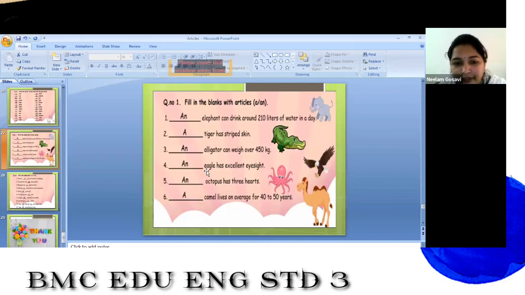dash camel lives on average for 40 to 50 years. So here, a camel lives on average for 40 to 50 years. Understood? Now let us see one more worksheet.